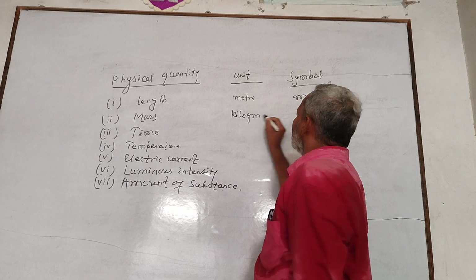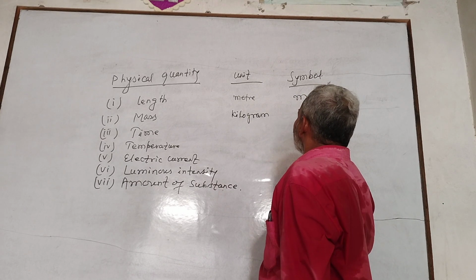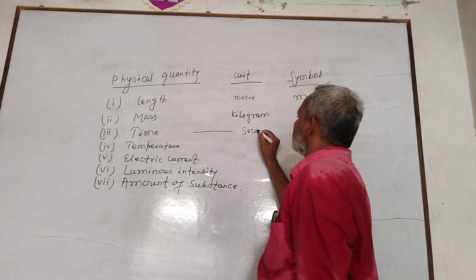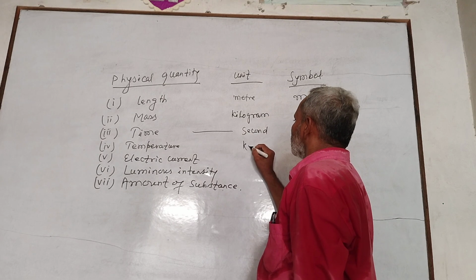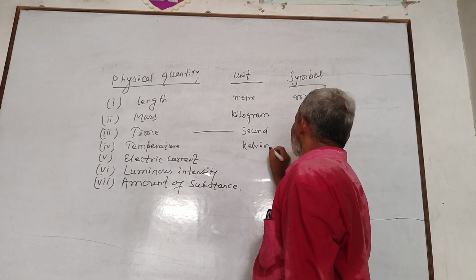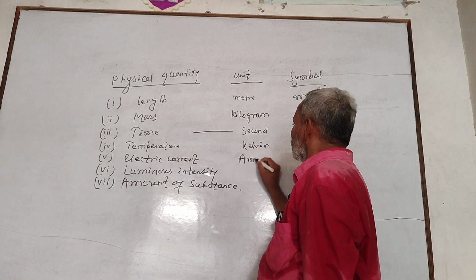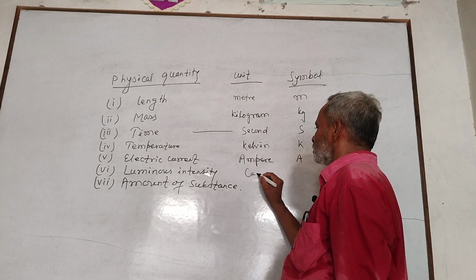Temperature, Kelvin, K. Electric current, ampere, A. Luminous intensity, candela, cd. Amount of substance, mole, its symbol is mol.